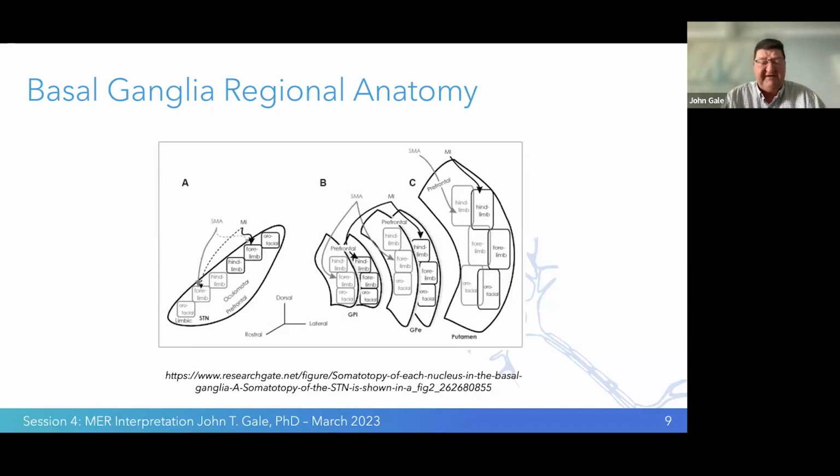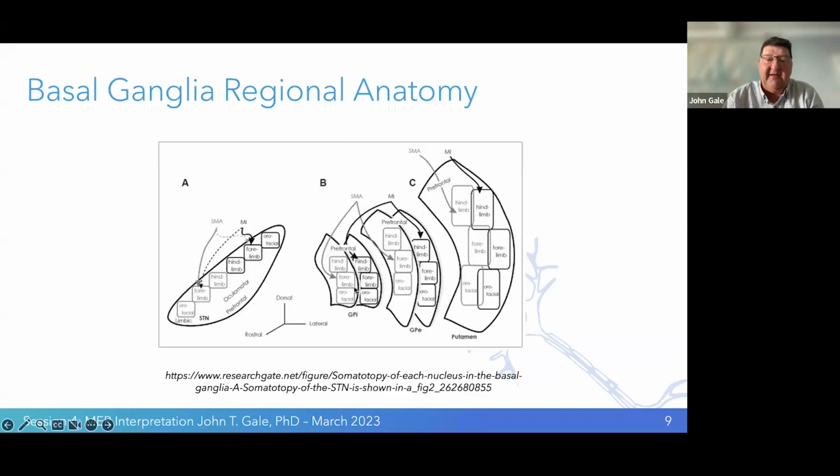However, as we look at this, we had discussed the funneling hypothesis, and that is that the scale and size of these nuclei gets smaller. For instance, on the cortex, the motor representation exists on the surface of the brain in quite a large region. As that information is encoded down in the striatum, it's now encoded in a smaller region. As we pass through the globus pallidus externus, it becomes even smaller.